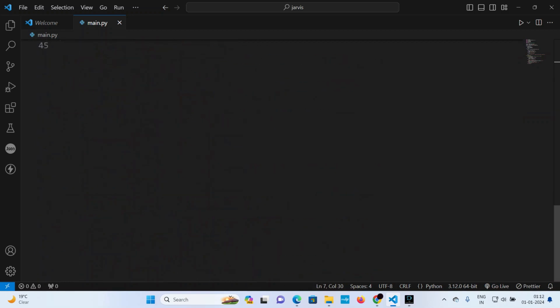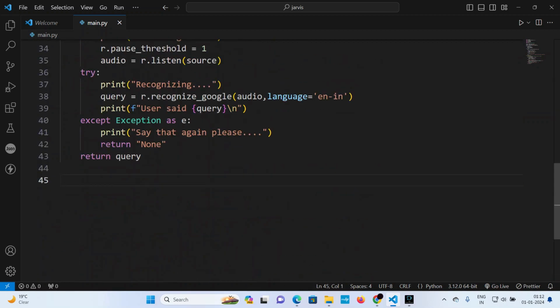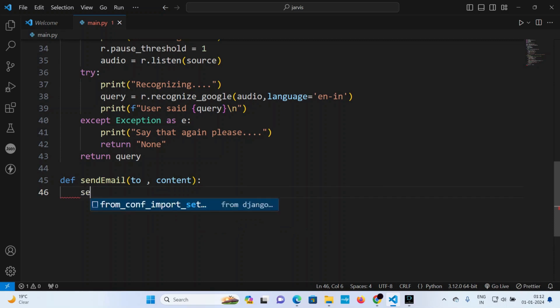smtplib. So that is basically a library for, maybe, sending the email. So if I say that I want to send the mail, I define a function send email like that. I have two things: one is who is sending and to whom I am sending, and two, the content. And what is the content of the thing, that is very sure.